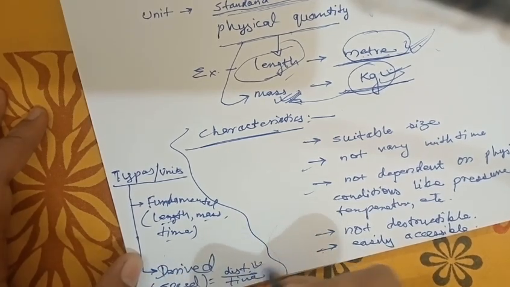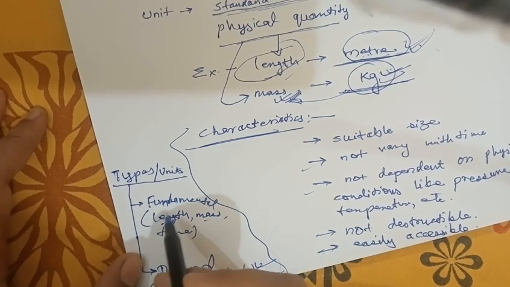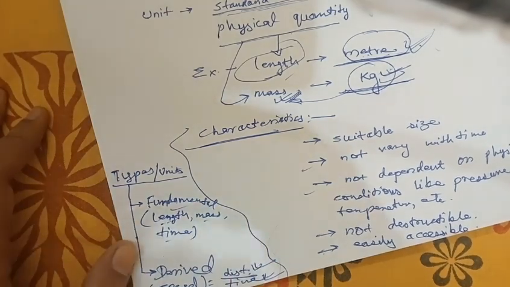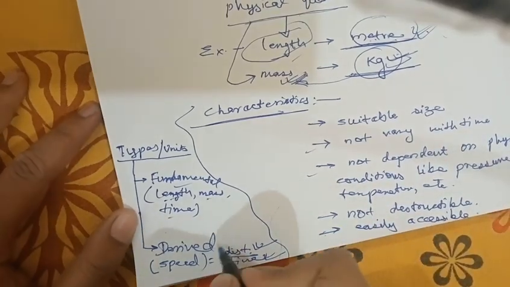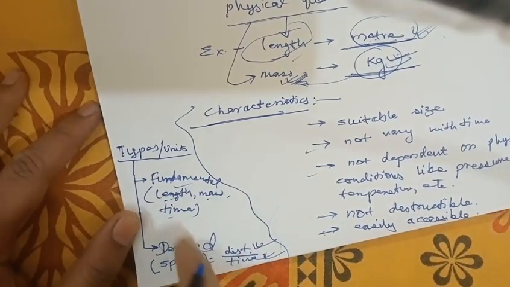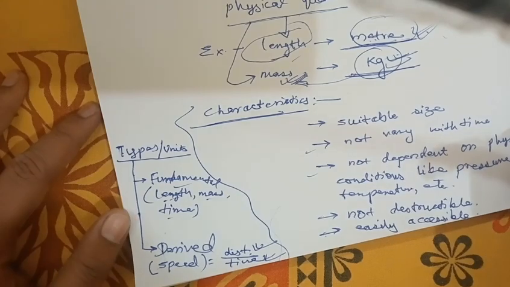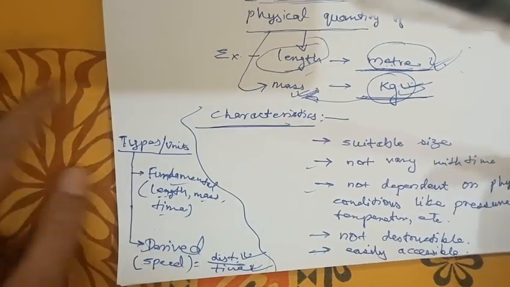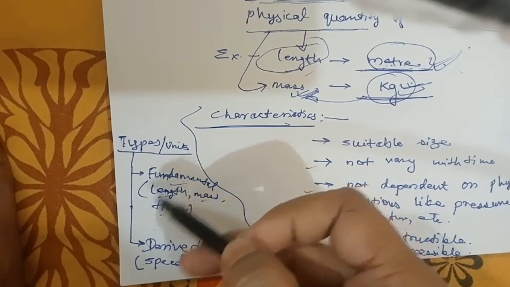Distance is length. Time is second. And length and second are both fundamental units. So we can say that a derived unit is derived from fundamental units. Derived is reproduced from fundamental units.